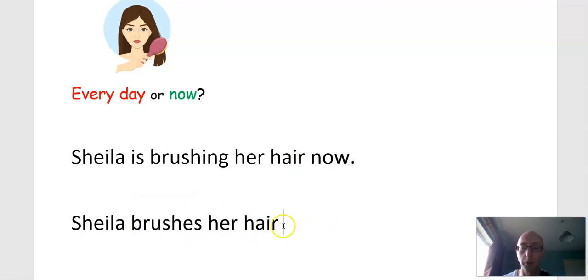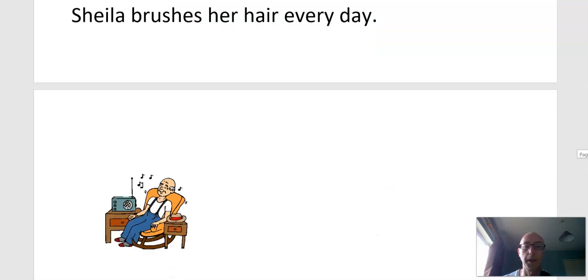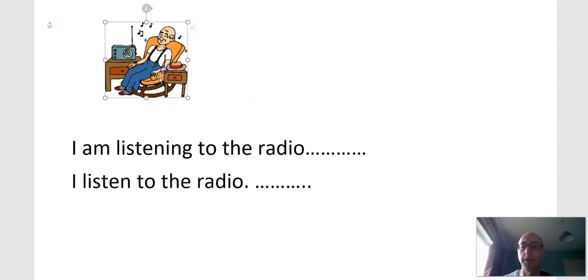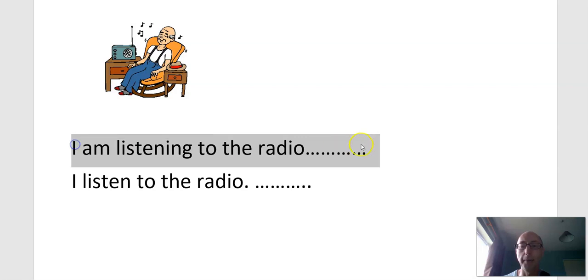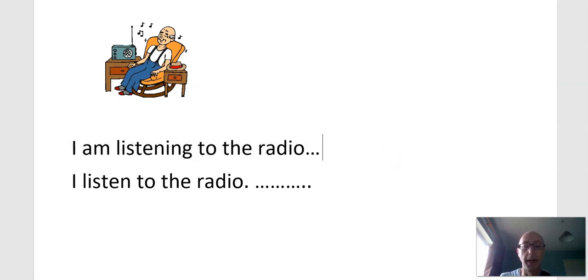If we have the simple, we have to say every day. Let's move on. So the radio. First one here. I am listening to the radio. So again, we have am listening. Now. Has to be now when we have the ing. I listen to the radio every day.